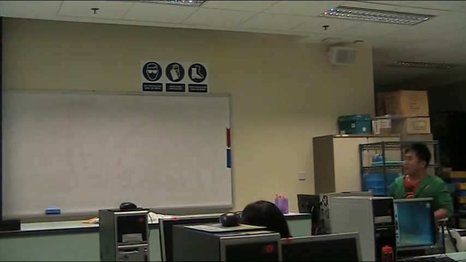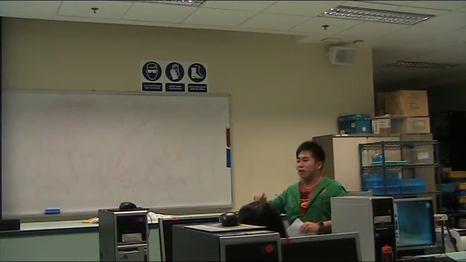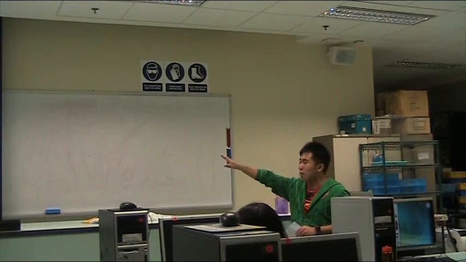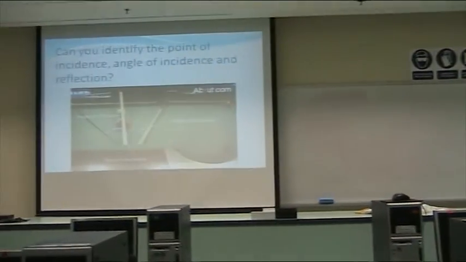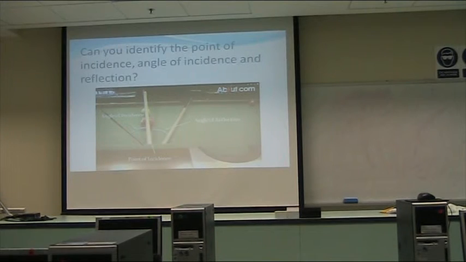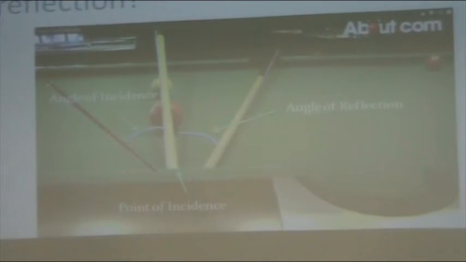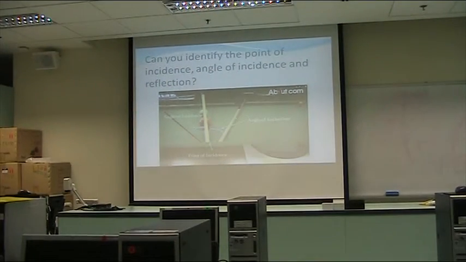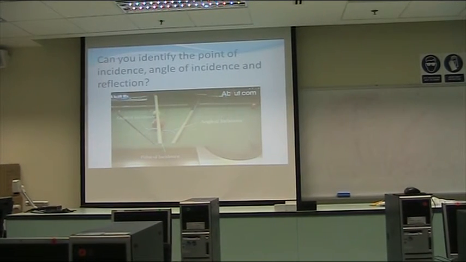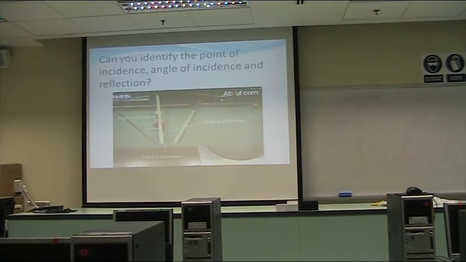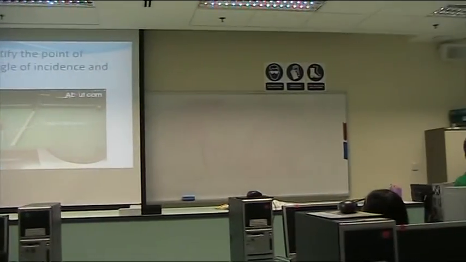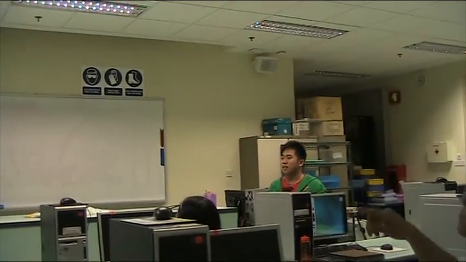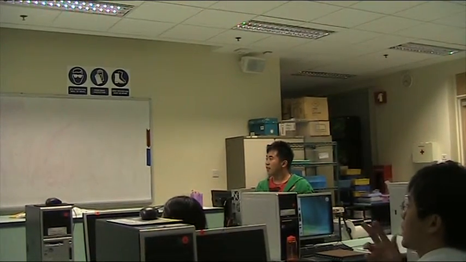Okay, so now to relate to the video that we just watched, you can see on this diagram over here that I have prepared a simple diagram to show us, in relation to this whole game, where is the angle of incidence, the angle of reflection, and the point of incidence. Can you all tell me what is the most important thing, or what do you think is the relationship between these two angles in order for the ball to go in? Chandra, want to give it a try? I think, okay, class, can you please pay attention to Chandra? These two angles look like they're quite similar.